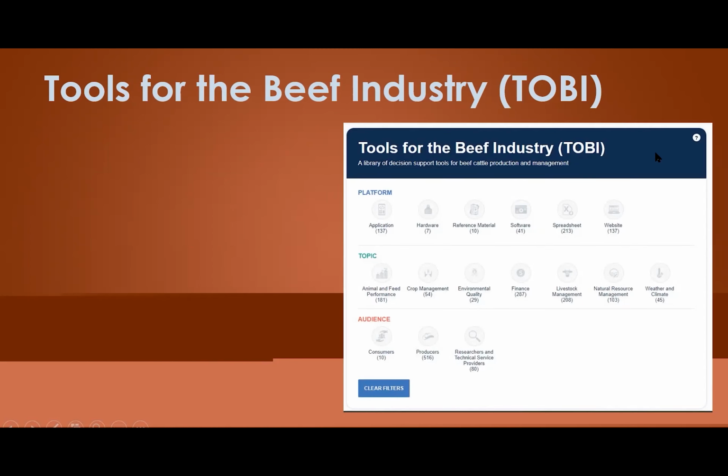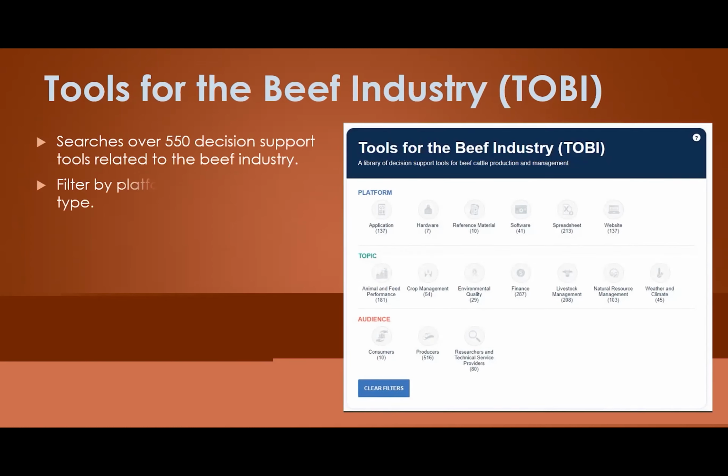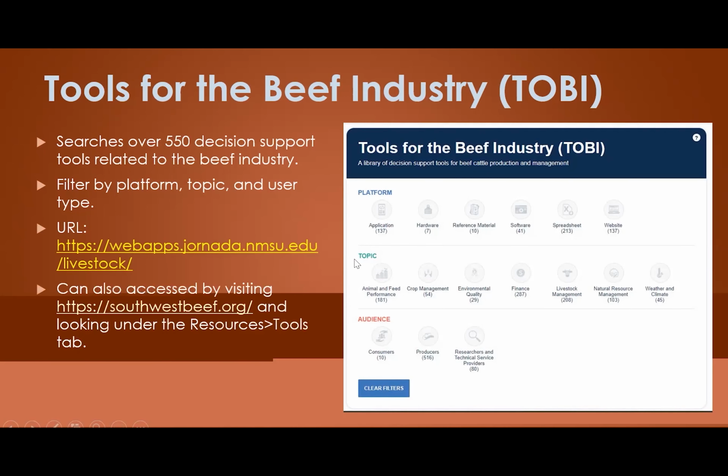And this is a decision support tool shed that was put together by the Sustainable Southwest Beef Project's extension team. It searches over 550 decision support tools related to the beef industry, collected from around the web. You can filter by platform, by topic, and by user type. And there are two ways to access it. You can access it either through the direct link, which we'll check out in just a moment, or you can visit the Sustainable Southwest Beef Project's homepage and look under the resources and then the tools tab.